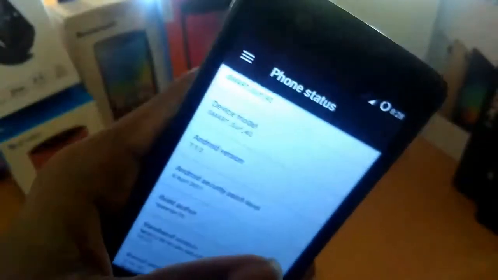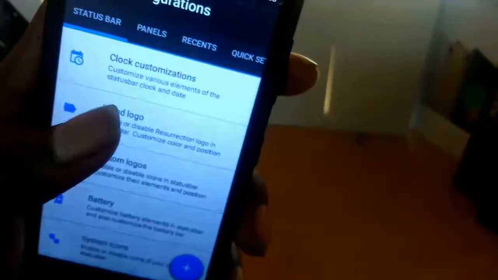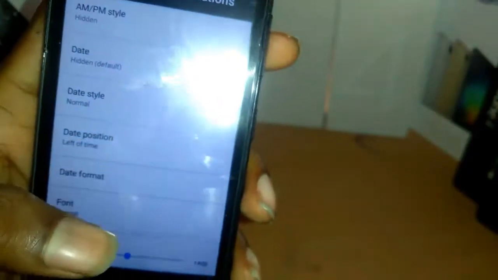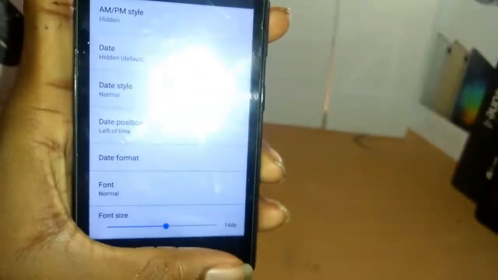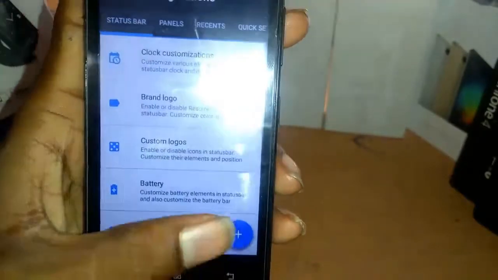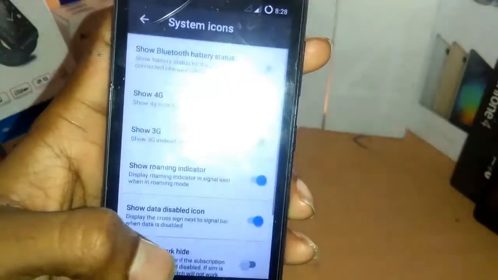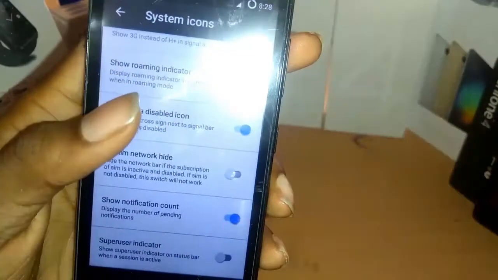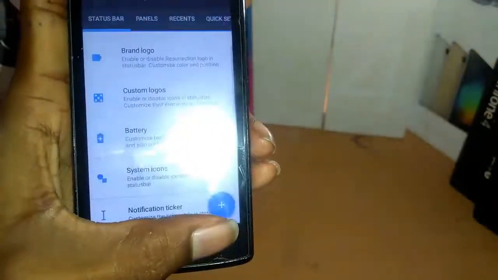Most of the devices are running on Android 7.0, but this one on 7.1, which is very special. Resurrection Remix. Look at here, you can do the clock customizations. So much customizations are there in this thing. We can also change the font size. System icons also can be changed. And super user indicator.